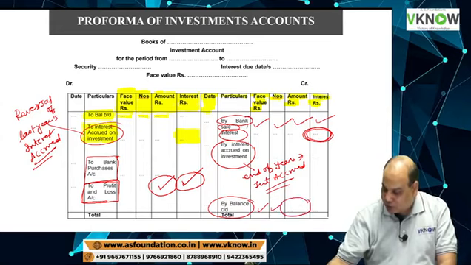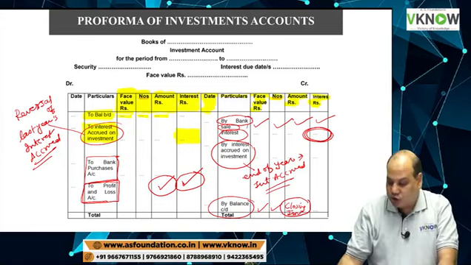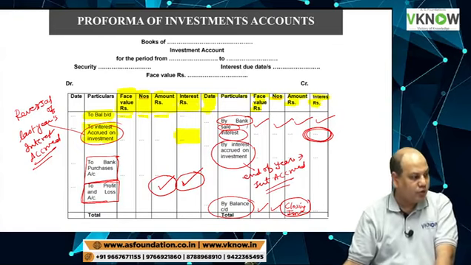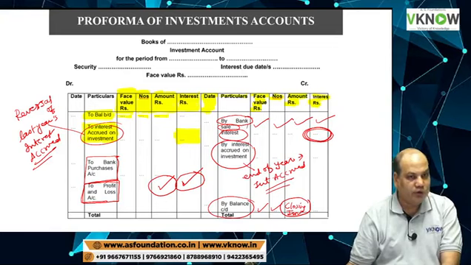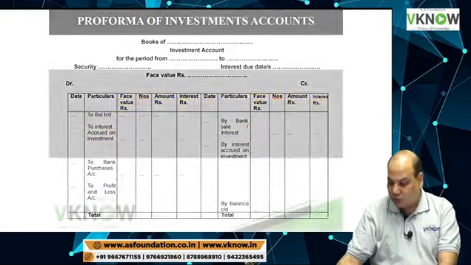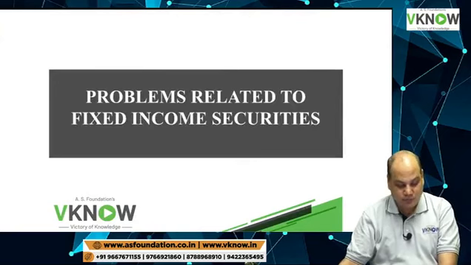You have to calculate the value of your closing investment here and complete the answer. So this is the format of investment account that we are going to follow. And now from next minute onward, question answers will begin.